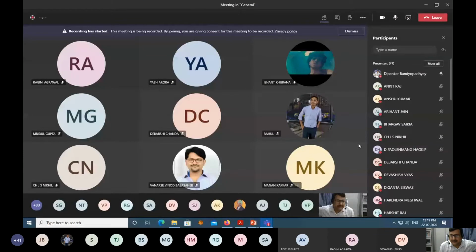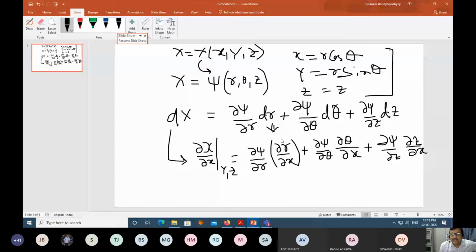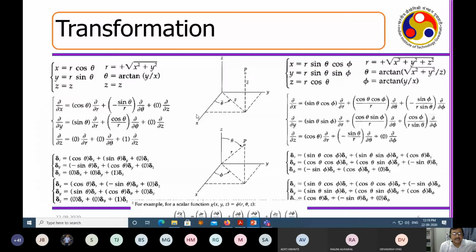Ankit, can you tell me what have you obtained? Del r by del x. So what is r? R is equal to root over x square plus y square.